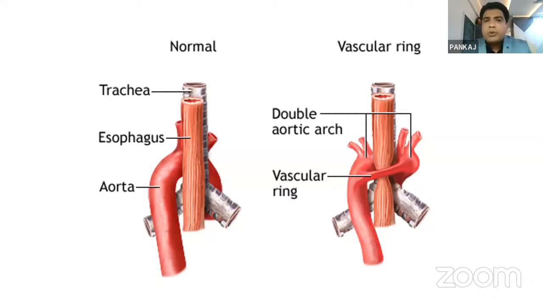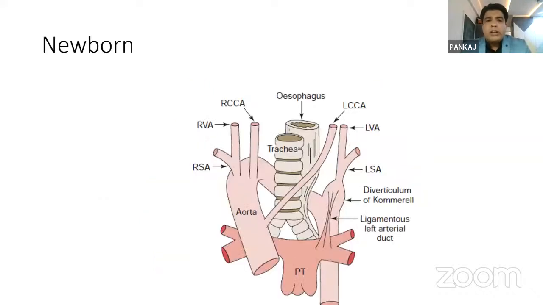How should you suspect a vascular ring in your baby? In a newborn with no features of RDS and no other cardiac disease, still the baby is dependent on the ventilator, or has a persistent intermittent cough and cold that does not go away easily. In a child less than 3 months old, you should always suspect a vascular ring. Up till now, we have operated on 3 patients with vascular ring, which showed a double aortic arch. So we always look at the arch vessels in such a scenario. If your baby is not doing well in less than 3 months, with recurrent respiratory infection, maybe ventilator dependent, always look for a vascular ring.